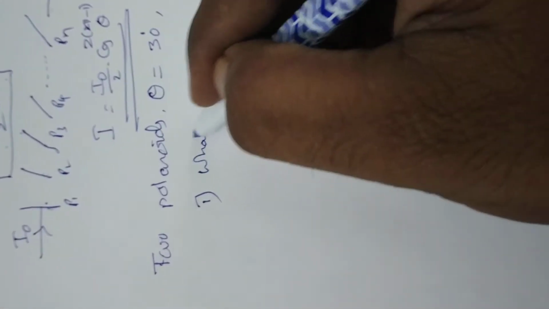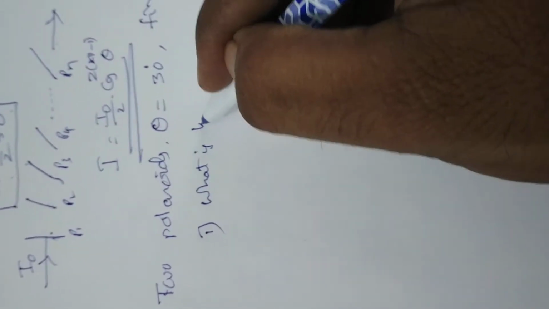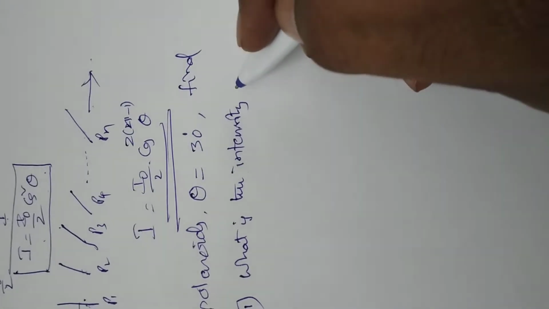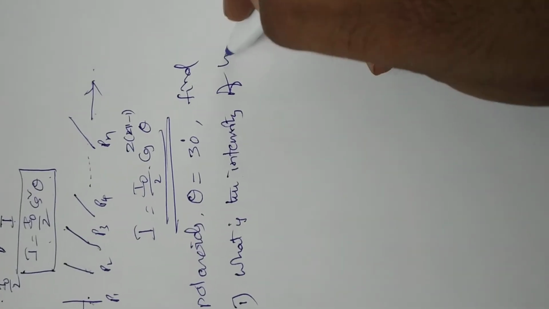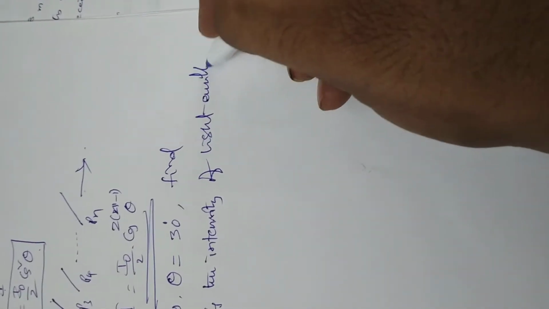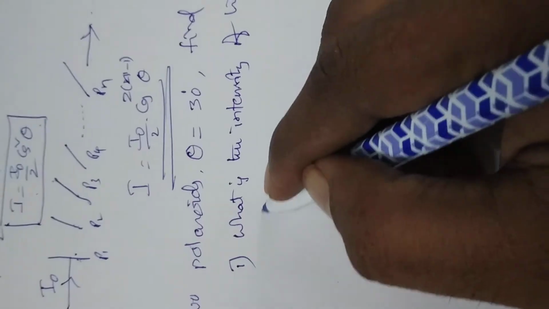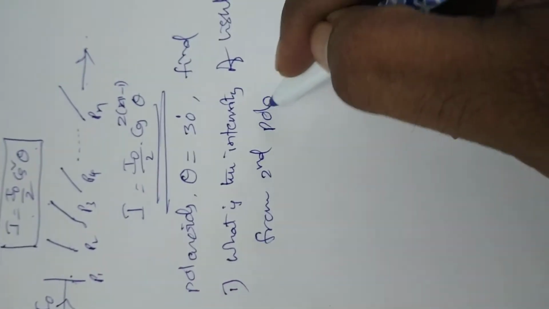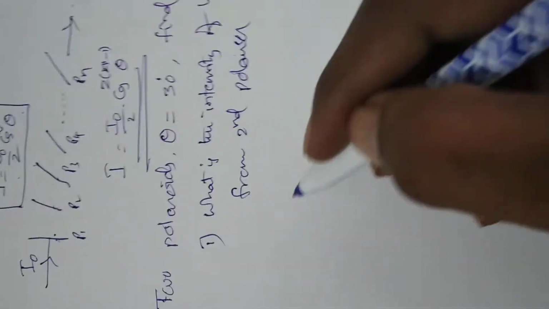Then find, first, the intensity of light emitted from the second polarizer.